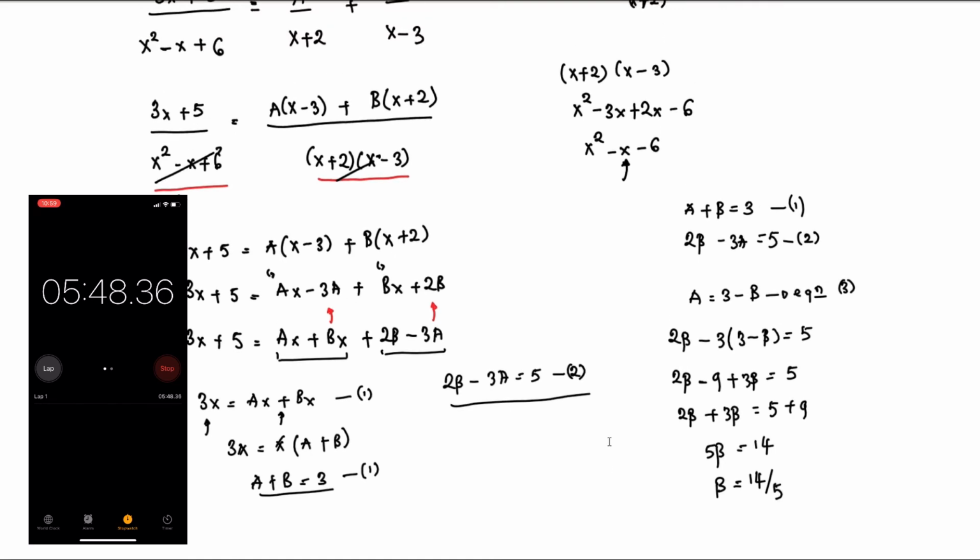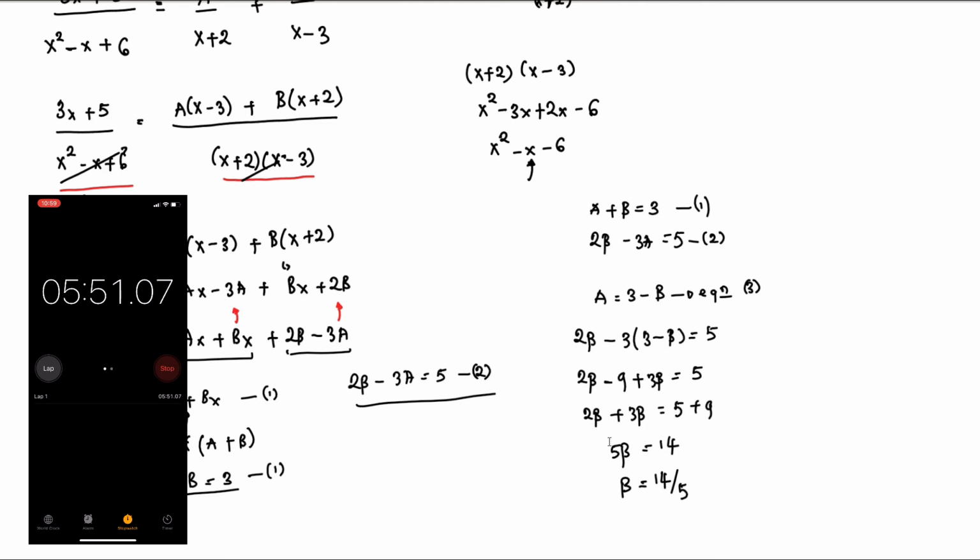So let's try to get the value of a. We can substitute the value of b, 14 over 5, into equation 1 or equation 2. I prefer to use equation 1, or you can use equation 3. Let's use equation 3, a is equal to 3 minus b. So we have a is equal to 3 minus 14 divided by 5. So we find the LCM, which is 5. 5 times 3 is 15, minus 1 times 14, that's 14, and we have this to be 1 over 5. So the value of a is equal to 1 over 5, and the value of b is equal to 14 over 5.